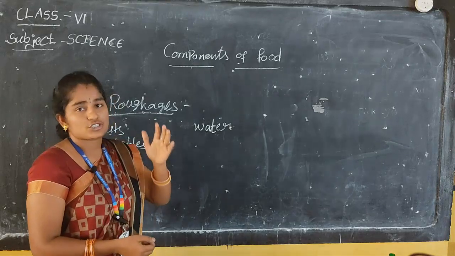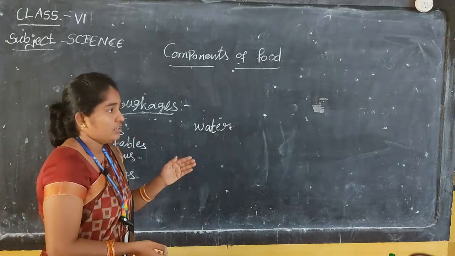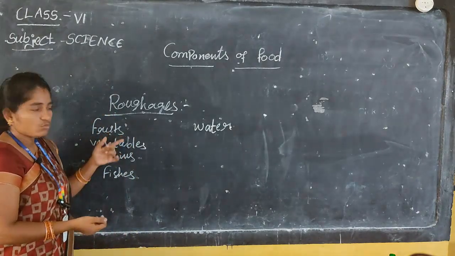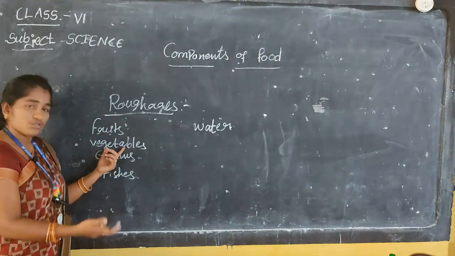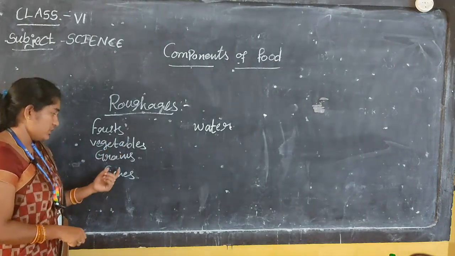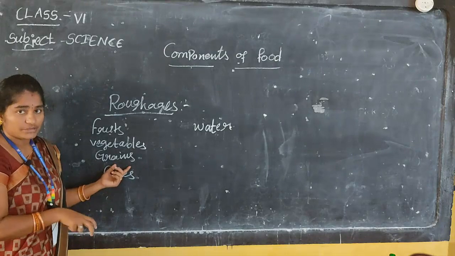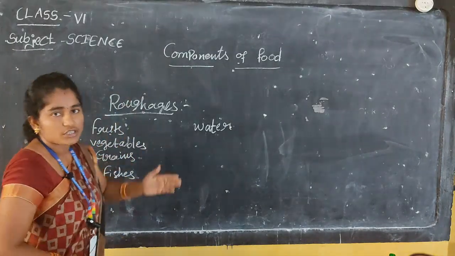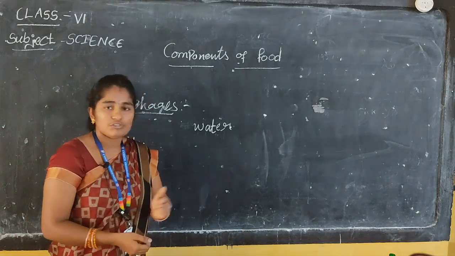You have to make a chart. What are we eating today, fruits? What tomorrow? Today your vegetables, including your food, that is one type of roughage. What grains are you eating today? You have to make a chart for a whole week.